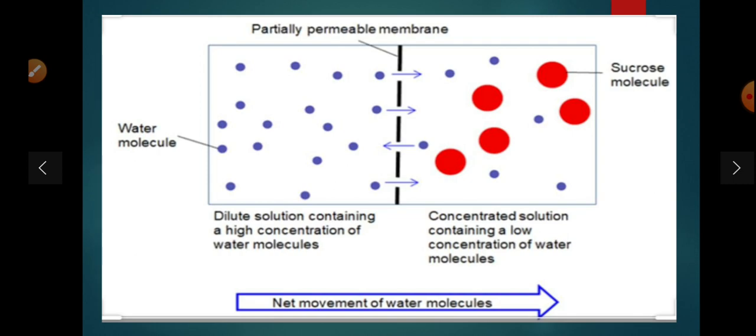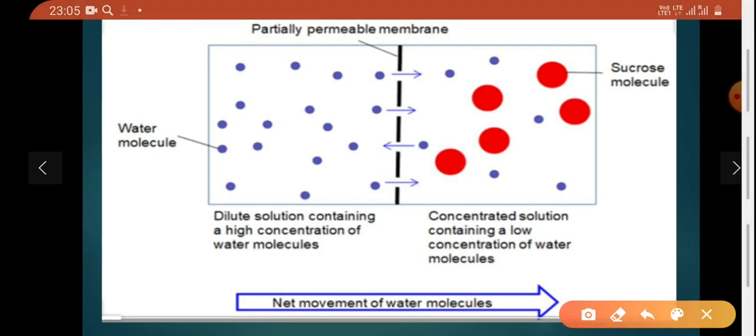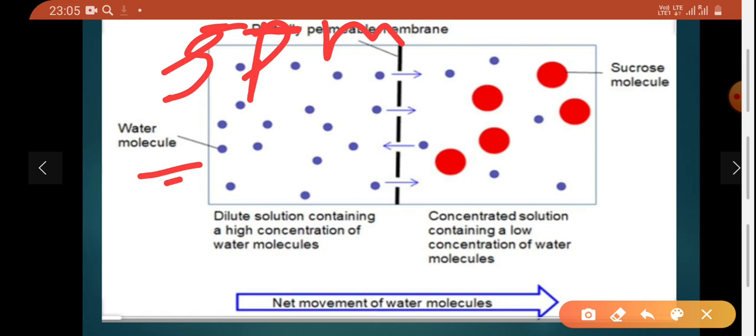Now, osmosis. This is a semi-permeable membrane, SPM, and if we see, this blue color shows the water molecules, and here also the water molecules are present, and the red color shows the sucrose molecules, meaning carbohydrate or glucose you can take it.